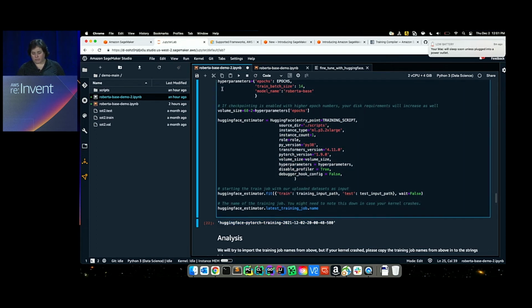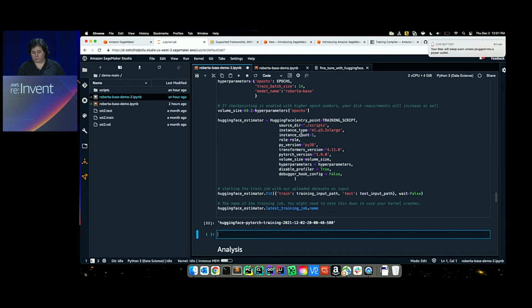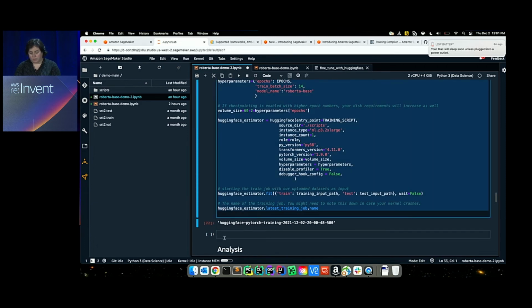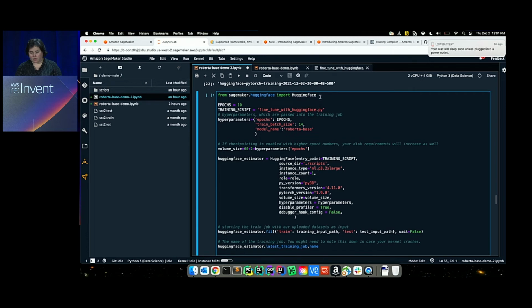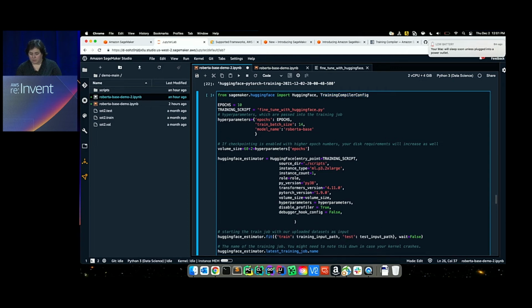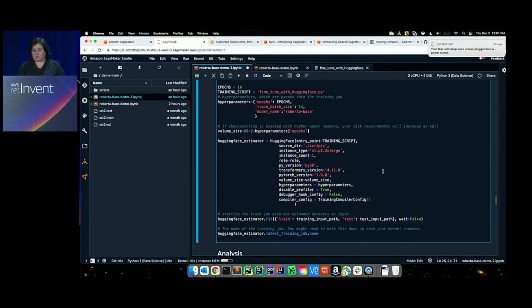So what I'm going to do is add a new cell. I'm going to copy this exact same code over, and I'm going to import the training compiler config class from the SageMaker Python SDK, and I'm going to add it to my Hugging Face estimator. That's it. So I want to draw your attention to a couple of things here.